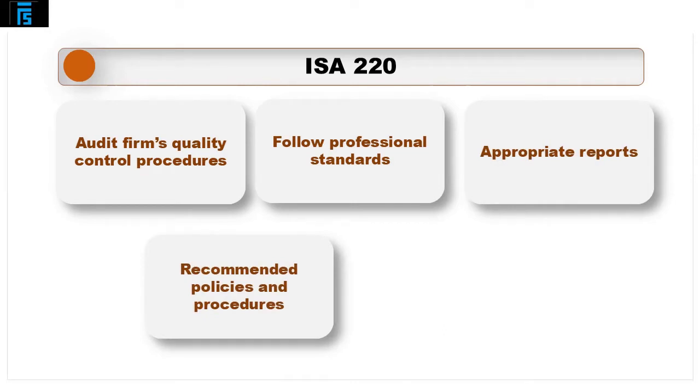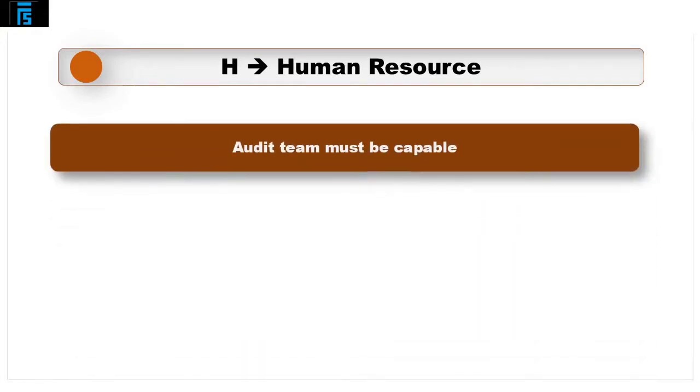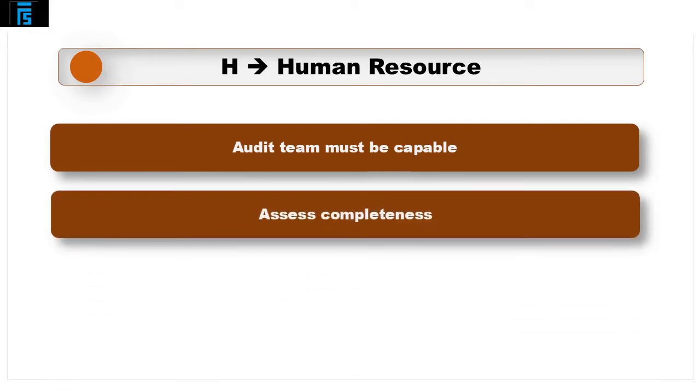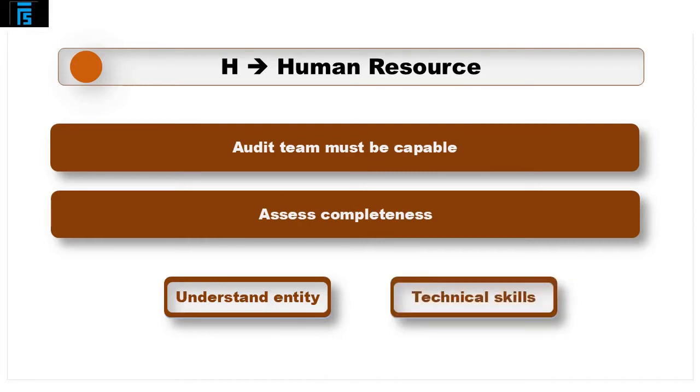To help remember the key policies and procedures from the standard, you could use HEARME. The H is for human resources. The audit firm, and in particular the engagement partner who is responsible for the client, should ensure that their audit team is capable. They should assess the competence of the team members to ensure that the audit is performed at an appropriate standard. They should ensure that the audit team has sound knowledge of the client being audited and therefore understands the entity and its environment. However, they must also ensure the technical skills within the audit team are enough to reach appropriate conclusions.